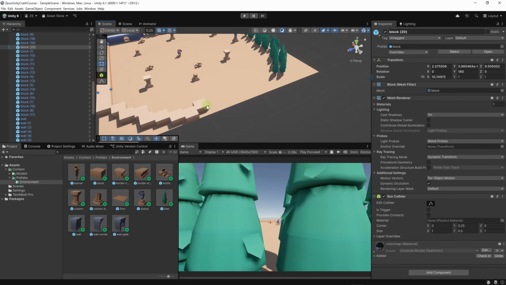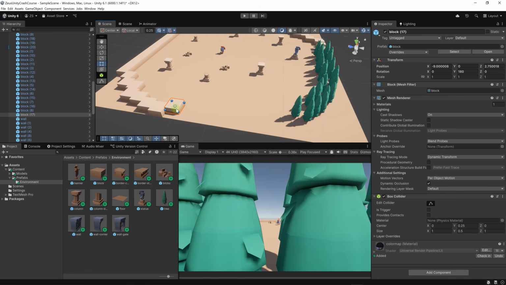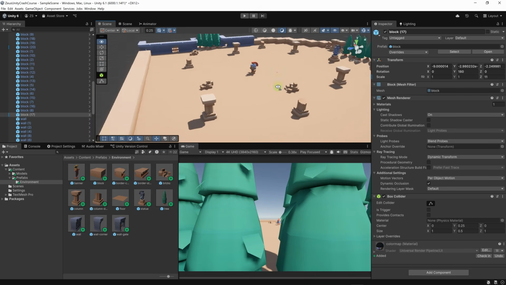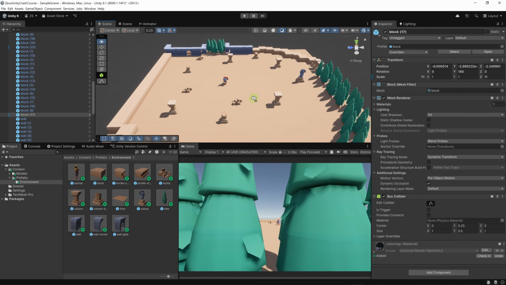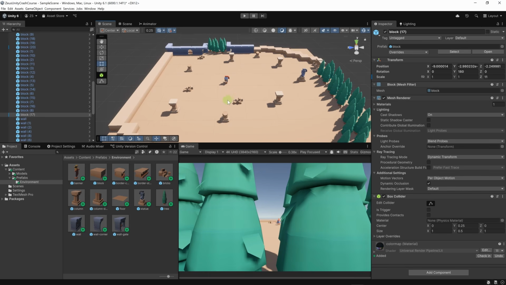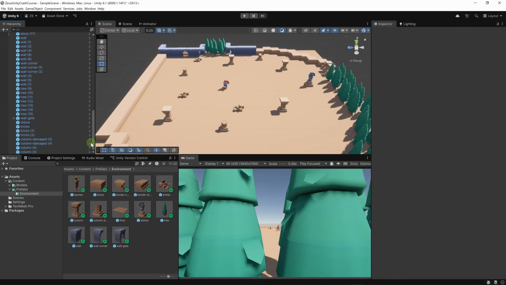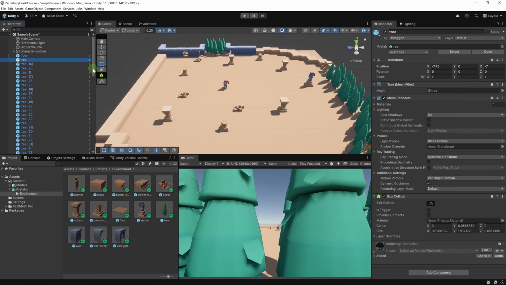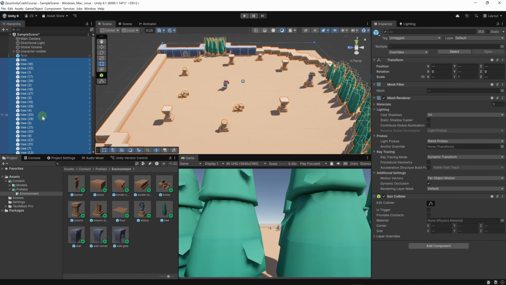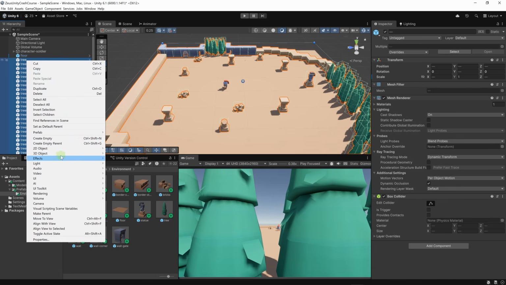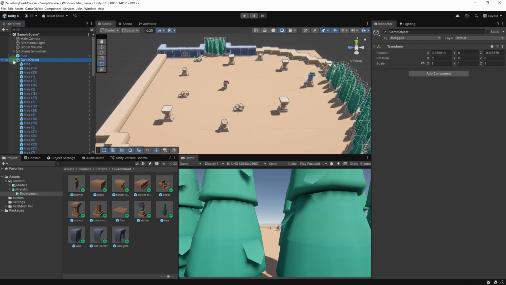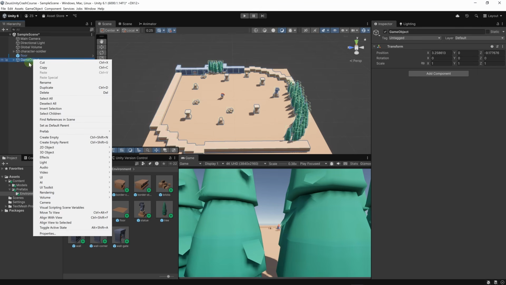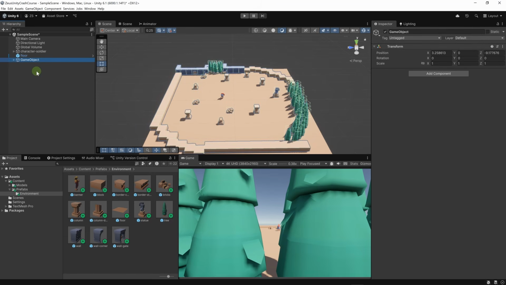And let's do the same thing over here. Let's click on this block and scale on this side. Okay. So now we have an enclosed level, which will help our character stay inside of the level. Our hierarchy now is a bit of a mess. Let's click on the first tree and let's select the last one. We can group all of these objects into one parent object. Let's right click, then create empty parent. It's called game object. Let's right click on it, then rename, or we can also use F2.